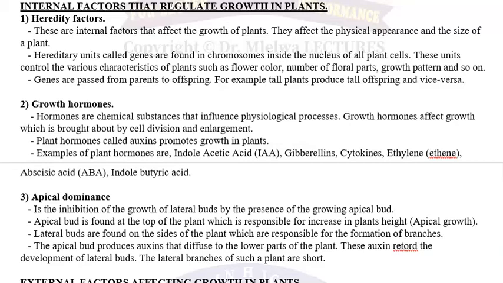Welcome back, friends, and in today's session we are going to discuss the factors affecting growth, and we start with the internal factors affecting the growth in plants. So we'll start with this, and then later we'll move to different other factors affecting the growth either in plants